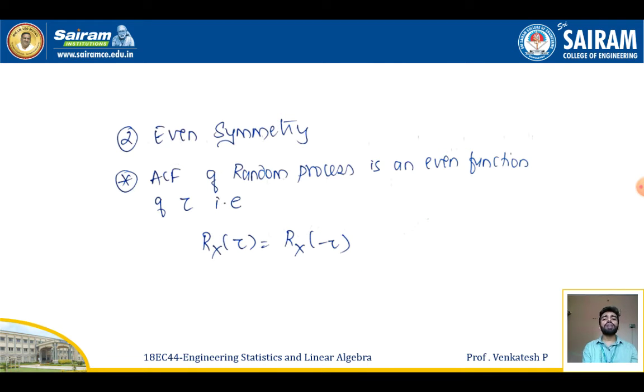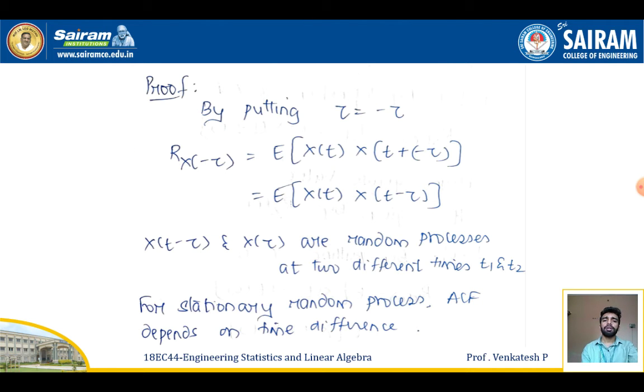Second one, the autocorrelation function is symmetric. In the previous one, as I proved, the autocorrelation function at time shift tau will be equal to Rx(minus tau). This is nothing but the property of symmetry. The proof, as I already said, is that if I replace the time shift tau with minus tau, I'll be getting the value of Rx(minus tau) equal to Rx(plus tau) only.